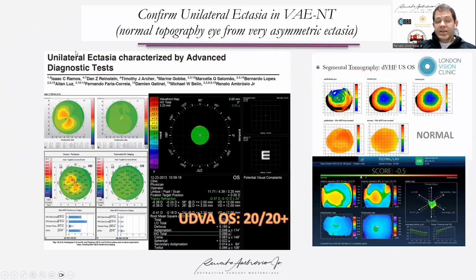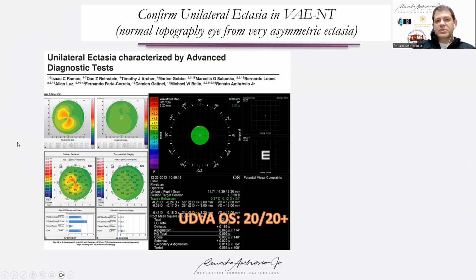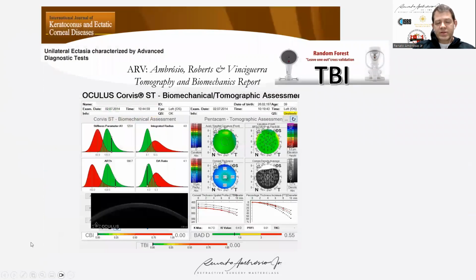So unilateral ectasia can exist. I would say any cornea may develop ectasia, but keratoconus is a bilateral disease. So it's important that we distinguish that. And this patient was retrospectively analyzed by the software that we developed a few years later. So in 2014, we had the data from the Corvis and Pentacam.